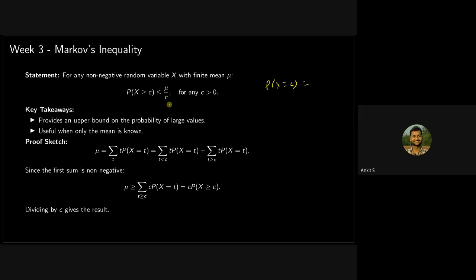But let's move ahead now. So it is useful only when the mean is known. This is the proof, which you don't need to look at. You can look at it, but it's not that important. Just the result is more important.